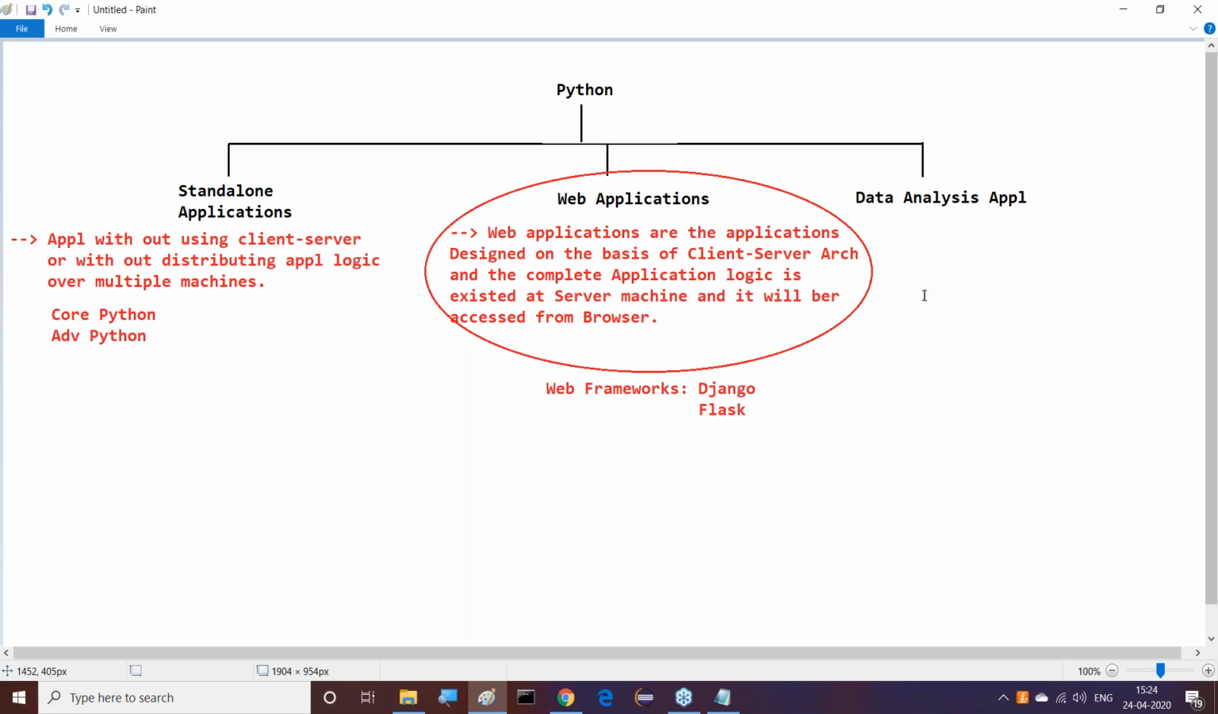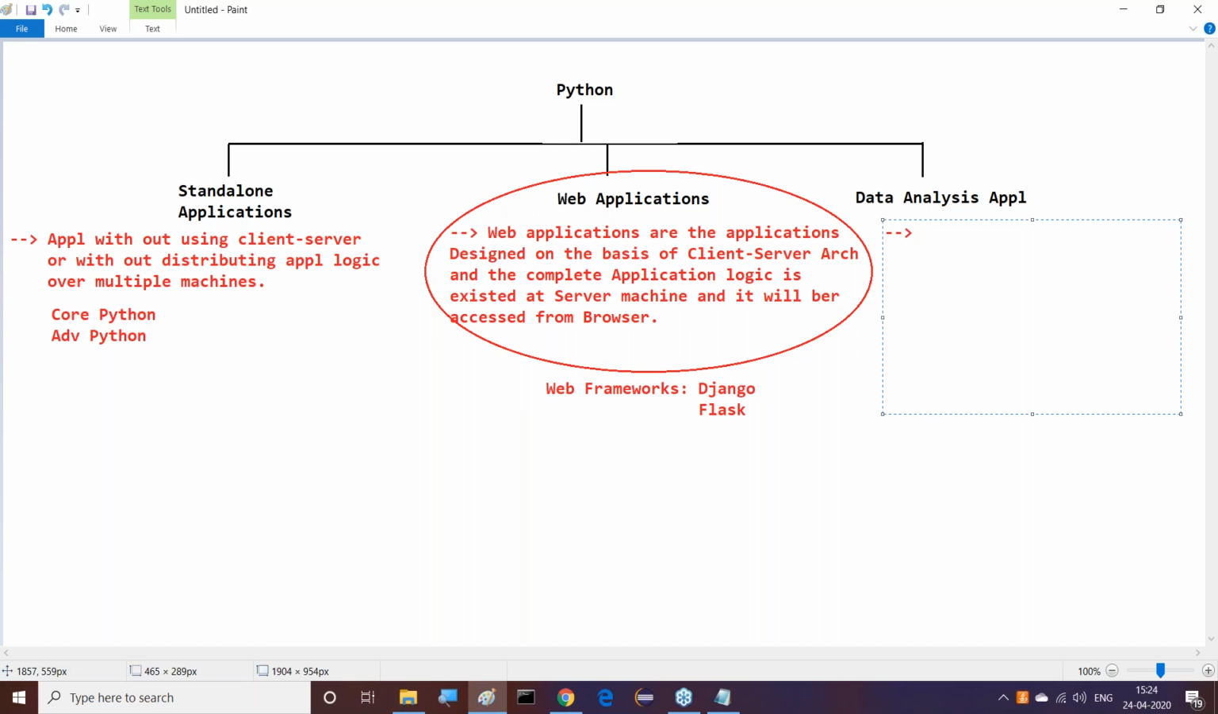All right, sir, good. Another thing is data analysis applications. What exactly are data analysis applications? These are the applications to represent data, visualize the data, process the data, and so on. These many things exist here, along with the decision-making approach.